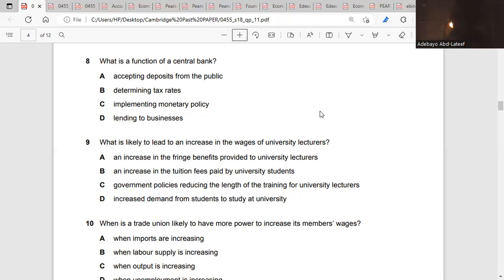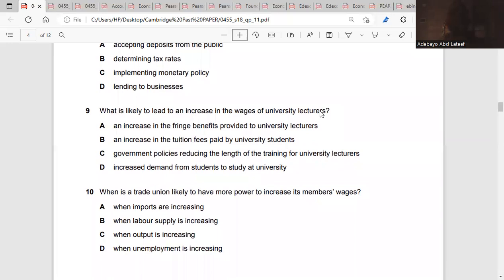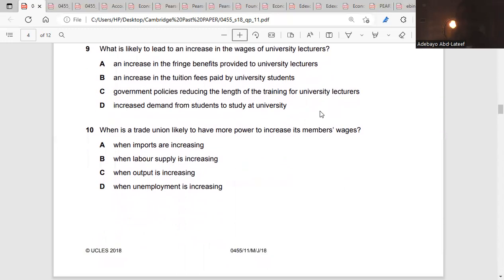9, what is likely to lead to an increase in the wages of university lecturers? If the wages of university lecturers will increase, it would have meant that more students want to go to the university. So the answer is D. We go for 10.